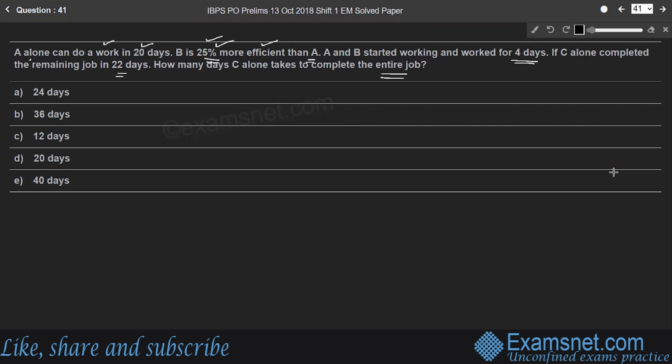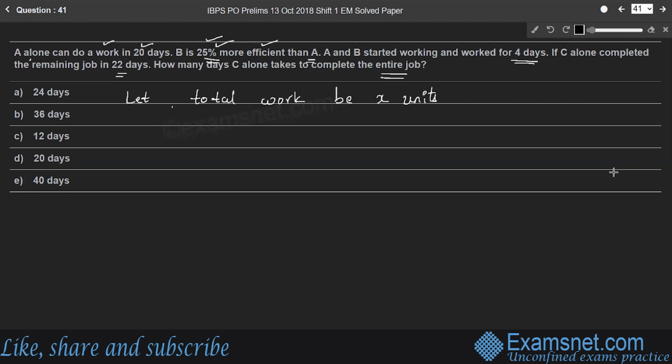So let us consider step by step here. Let the total work, or the entire work, be x units.